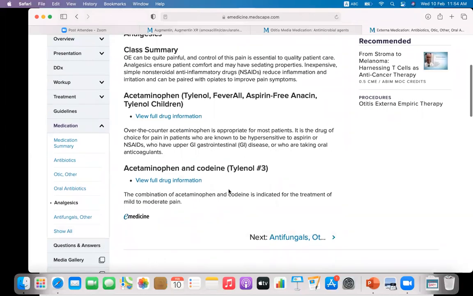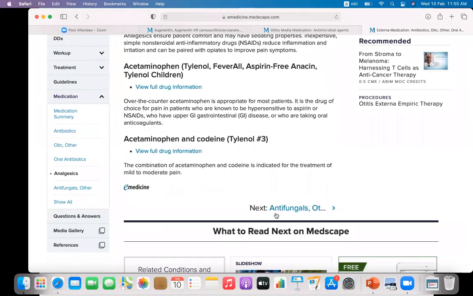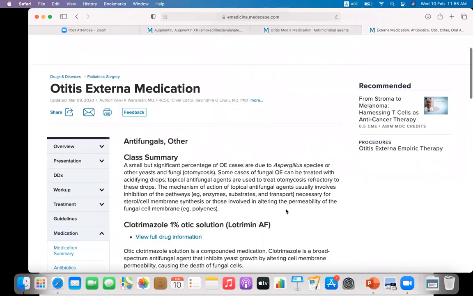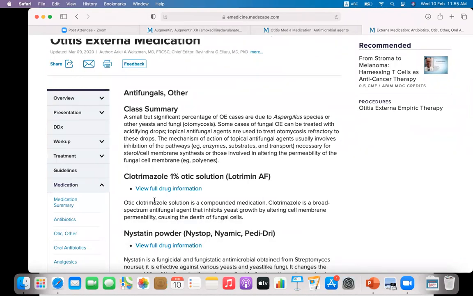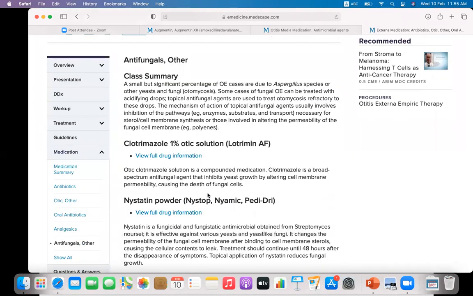Combination of acetaminophen and codeine for the severe pain. Codeine, we can say it is from the morphine derivatives. And antifungals are also available if there is a fungal infection. For fungal infection, clotrimazole 1% otic solution is generally widely used.